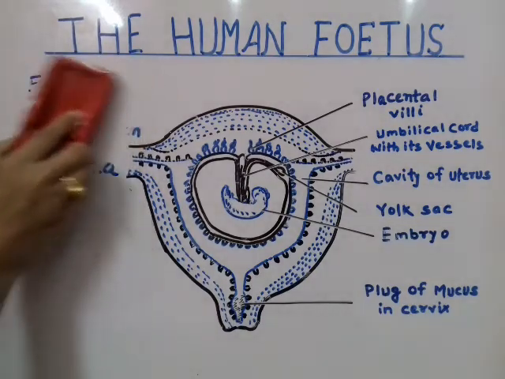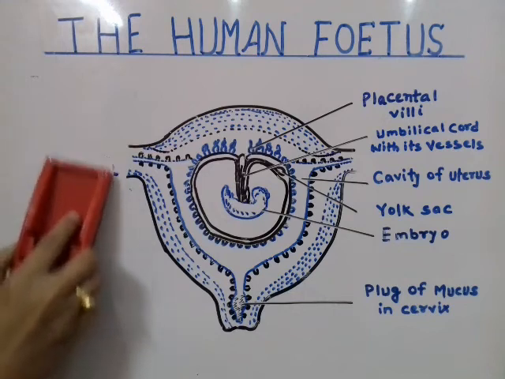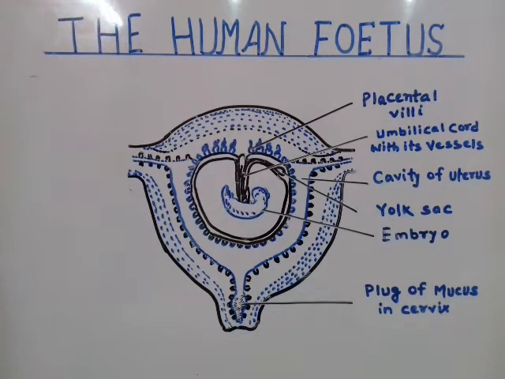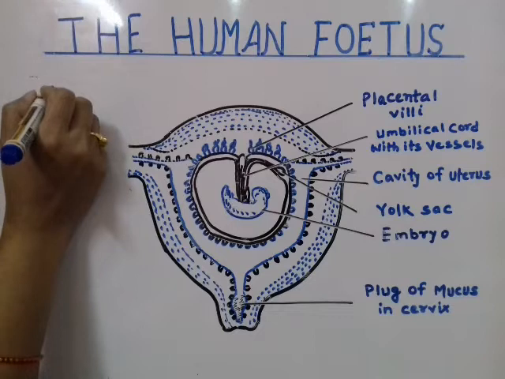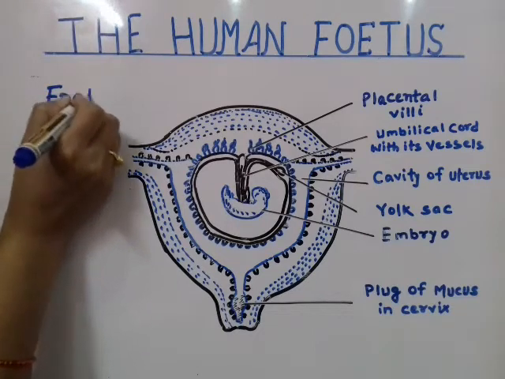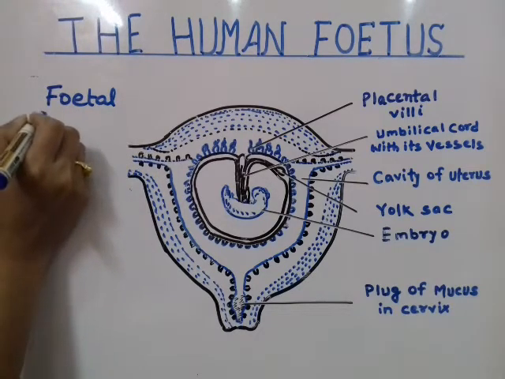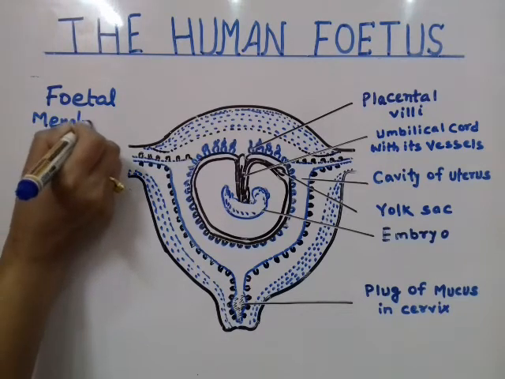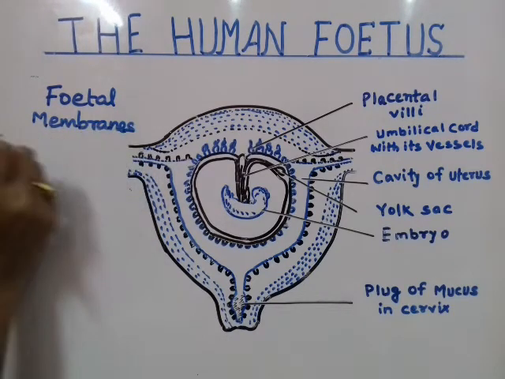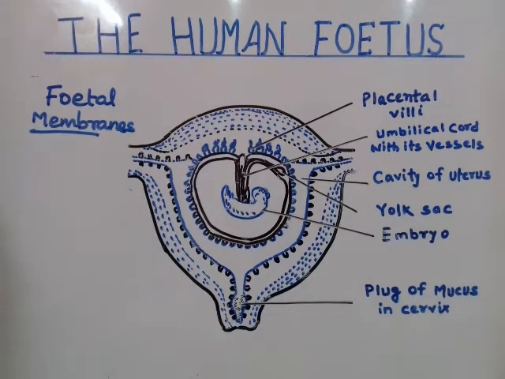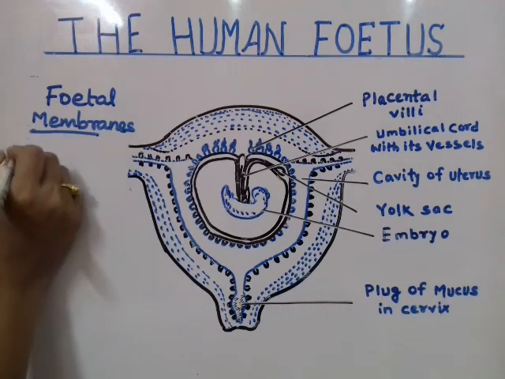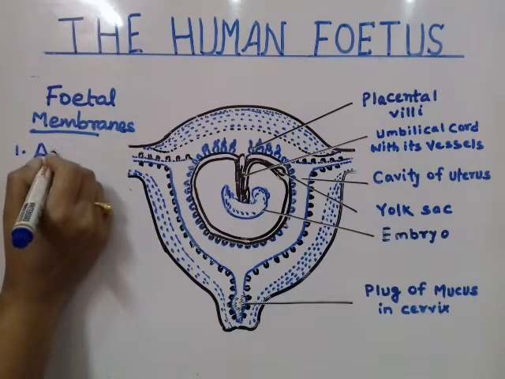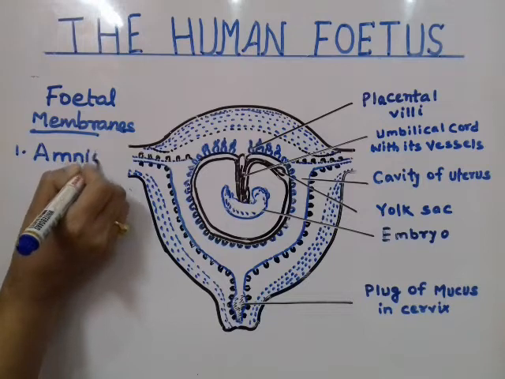The fetal membrane or the extraembryonic membrane, that surrounds the fetus, encloses the fetus and helps in protecting the fetus, and also at the same time exhibits some physiological function. So we start from the innermost membrane that surrounds the fetus, called amnion.